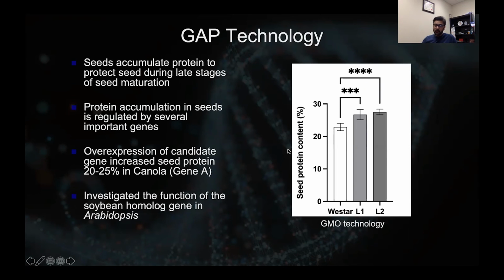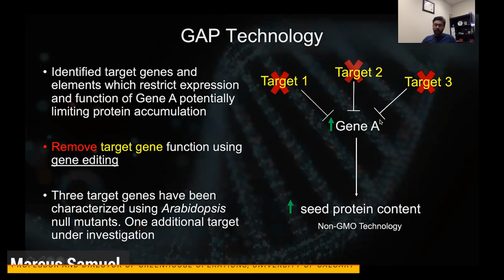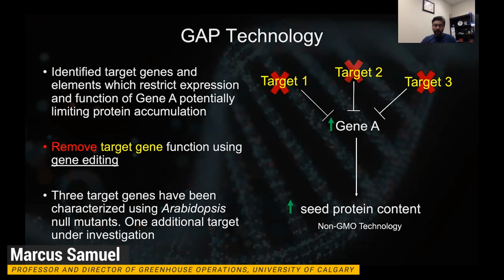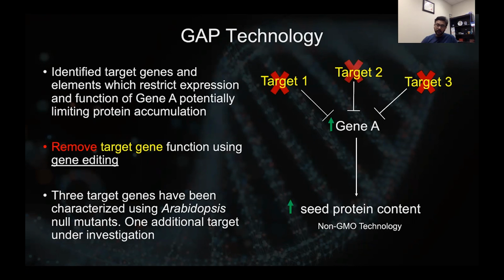And this is a highly conserved process, so we've been able to get the soybean homolog and rescue some of the mutants we have, and it functions very similarly. And so we do see a 20 to 25% increase in seed protein content. What we are currently doing is, because this would be an overexpression technology, we are looking at negative regulators of this particular gene A. We've identified a few negative regulators, and we are using CRISPR-Cas9 or the MAD7 system to knock down this negative regulator in order to enhance expression of gene A. That leads to increased seed protein content.